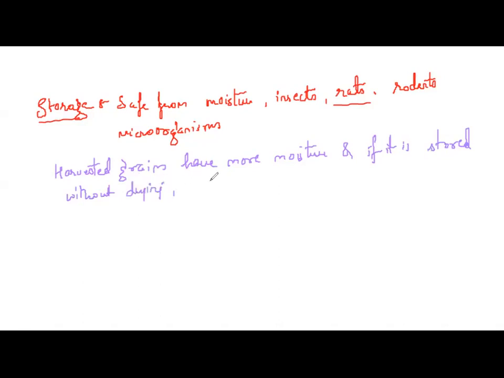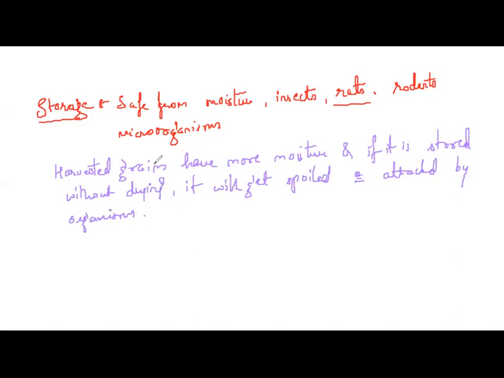They will get spoiled, or they will get attacked by microorganisms. Correct? So what is the use if they get attacked or spoiled? Therefore they become unfit for use or for germination.